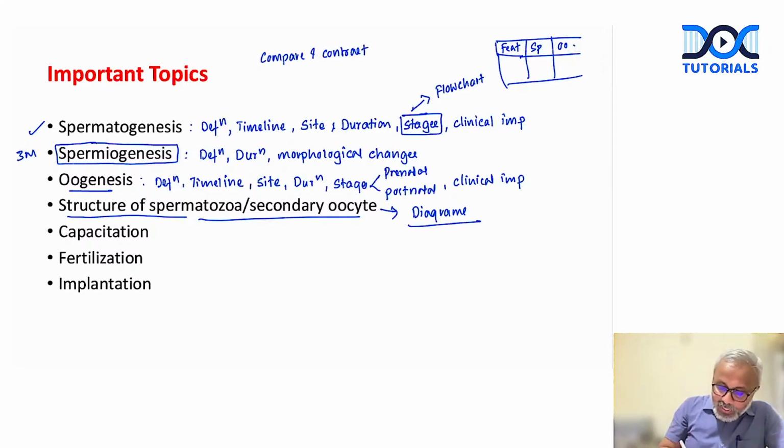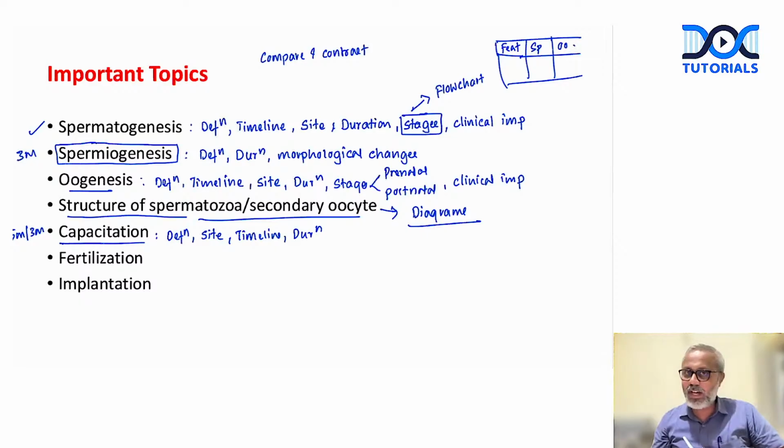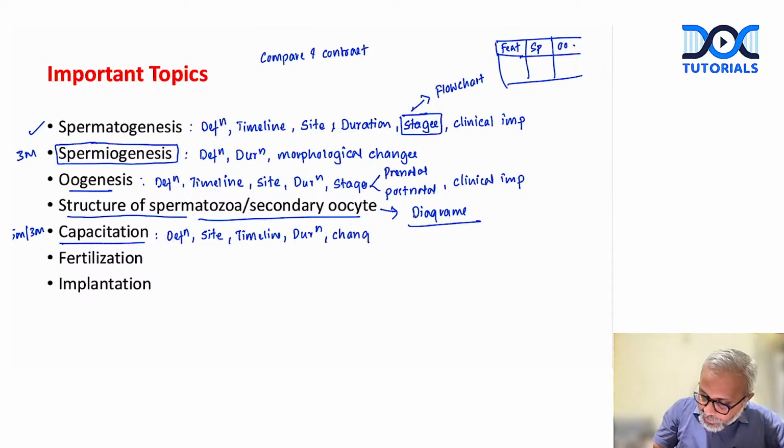Then capacitation. This could be a 5-marker or a 3-marker. Now, what do we write in it? Capacitation, again, what exactly is capacitation? Where does it occur? When does it occur? And for how long does it occur? Capacitation takes place for about 7 hours. It occurs in the female genital tract. Then, what are the changes that occur during capacitation? You have 5 headings. Now, in 5 headings, if you can describe capacitation, nothing like it.